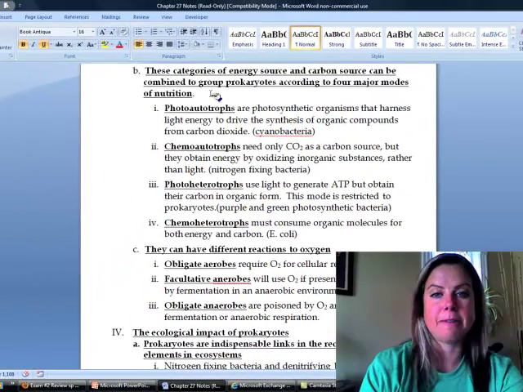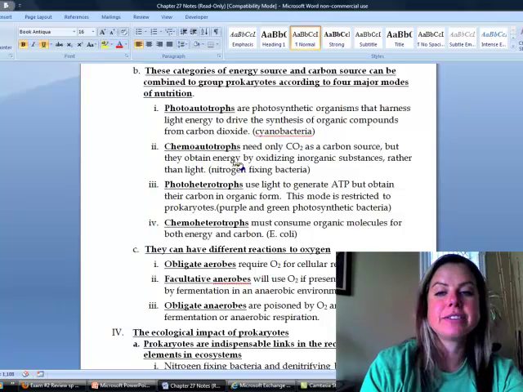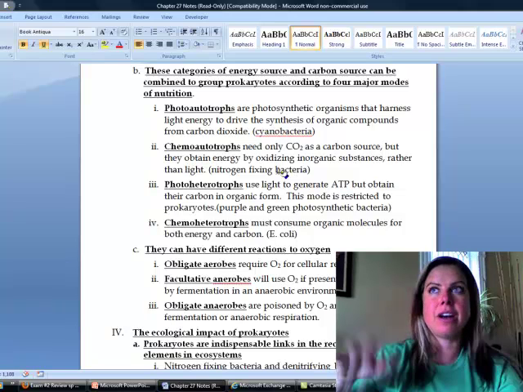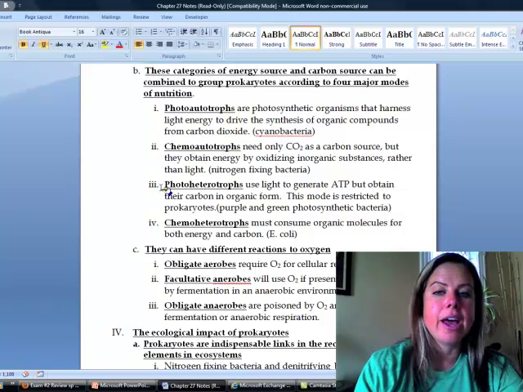All right, next one, chemoautotrophs. Remember, autotroph is talking about carbon dioxide. Chemo means they're going to get energy from their surrounding environment, from chemicals. This is something that nitrogen-fixing bacteria can do. You remember when we talked about the nitrogen cycle and there were those bacteria that were taking in the nitrogen and making it into a form that plants could use? That would be an example of a chemoautotroph.